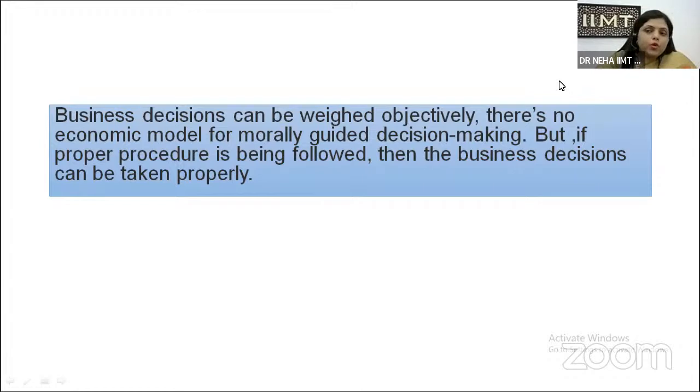So when we talk about business decisions, we have to take care of the various techniques. In today's topic, we only discuss the discounting technique, but it doesn't mean that the compounding technique doesn't have an important role in calculating or taking business decisions rationally. Both techniques have equal importance in business decisions.